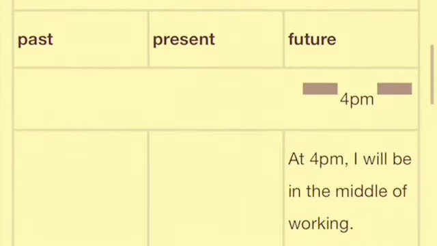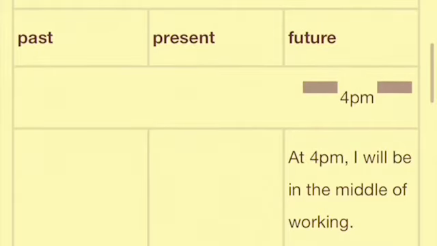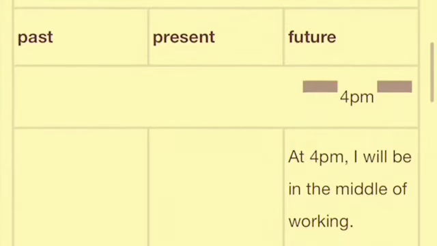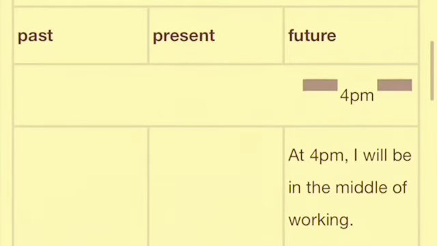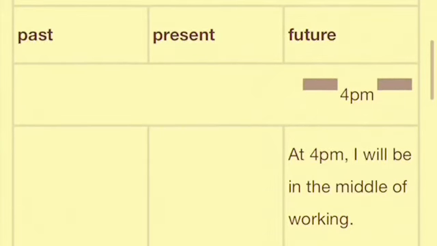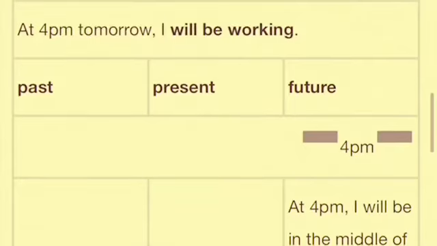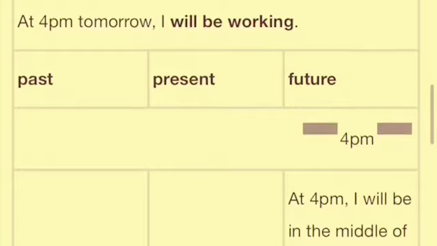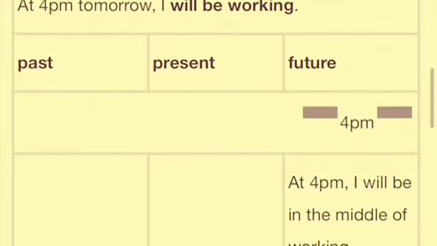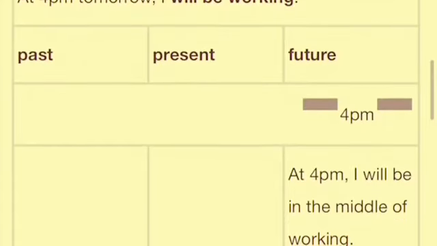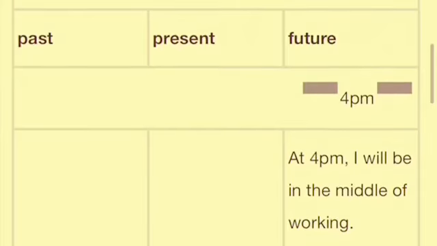Now, let me give you another example. Suppose I will be playing cricket at 10 a.m. tomorrow. So my listener clearly knows that my schedule is fixed and I'll be playing tennis or cricket or football at 10 a.m. tomorrow somewhere. Got it? So this formula clearly states that our listener will know what time we are talking about.